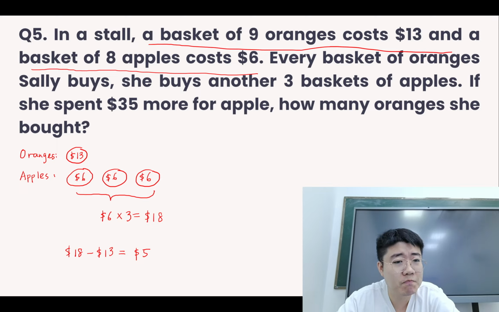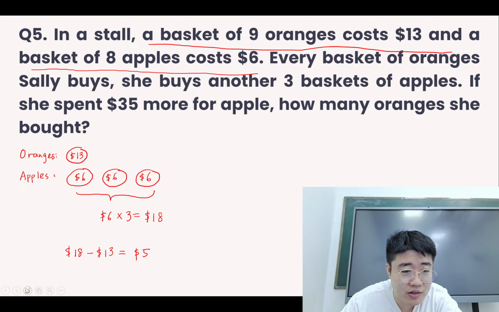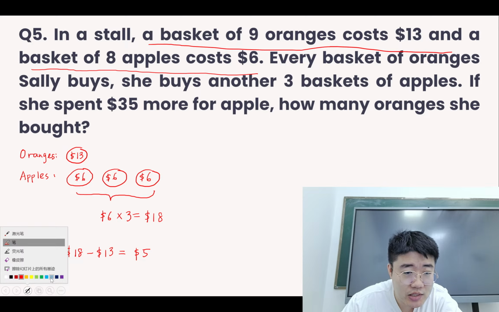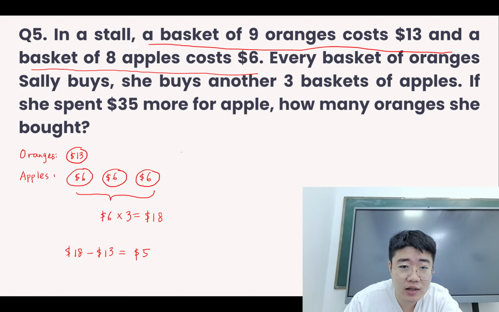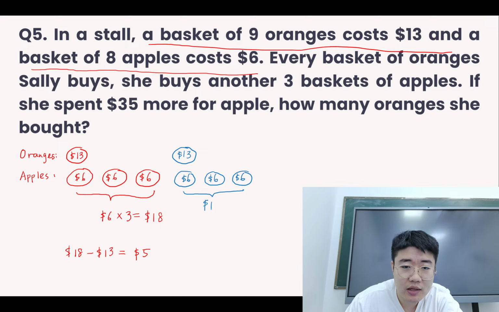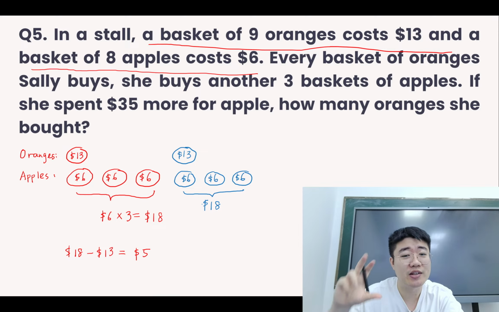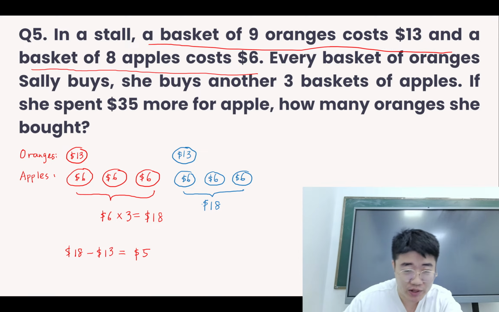Then let's think. Now, if we get another basket of oranges, let's get a different color, another basket of oranges, another $13. So in return, we will get another 3 baskets of apples, $6, $6, $6. Altogether, this is another $18. So right now we can see there's another $5 more spent for the apples.